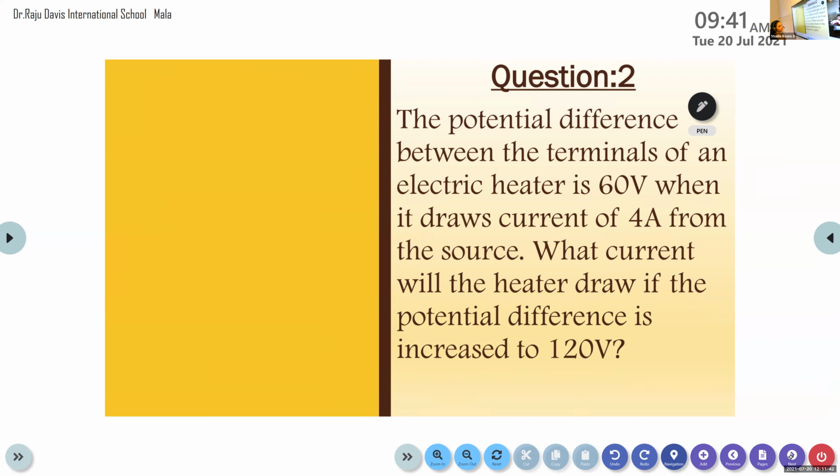That is the first part of the question. So here we want to calculate the current that the heater will draw if the potential difference is increased to 120 volt.